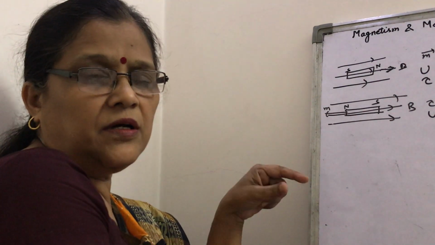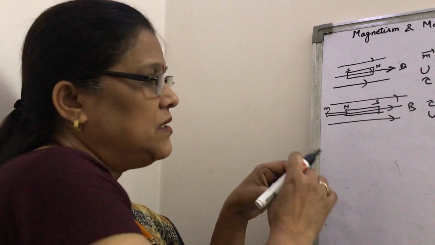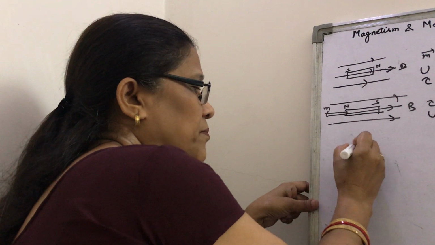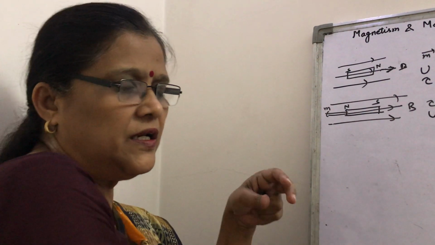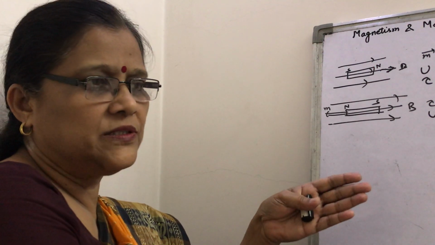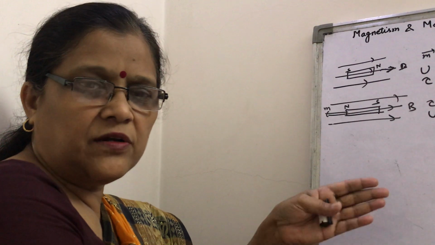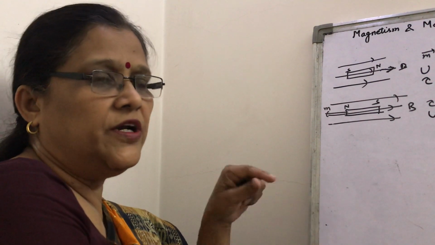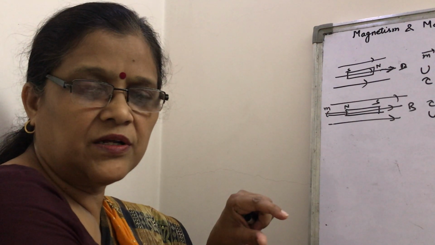Now, suppose a magnet is suspended freely and it is displaced slightly from its stable equilibrium position, then it oscillates. How will you deduce the expression for its time period?